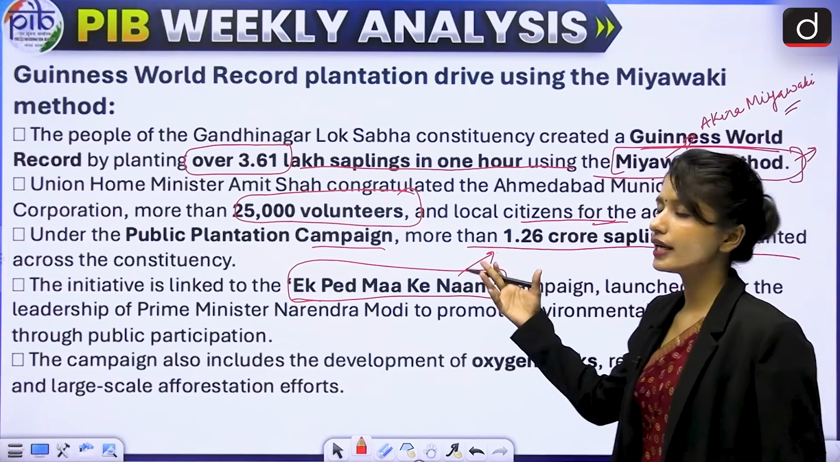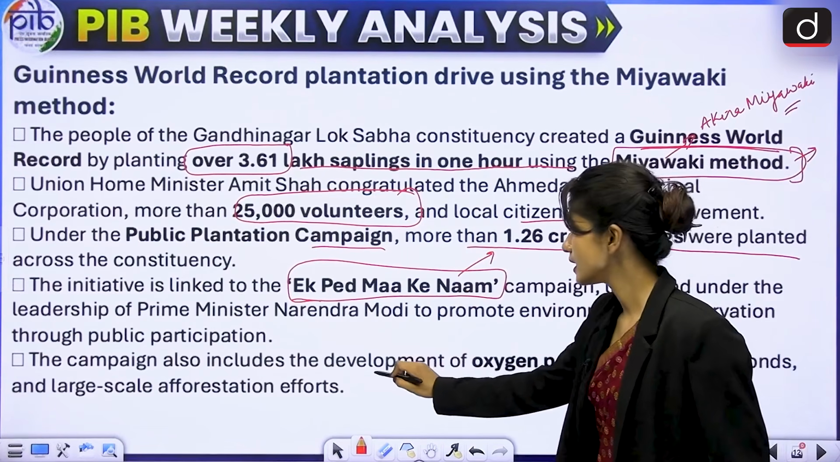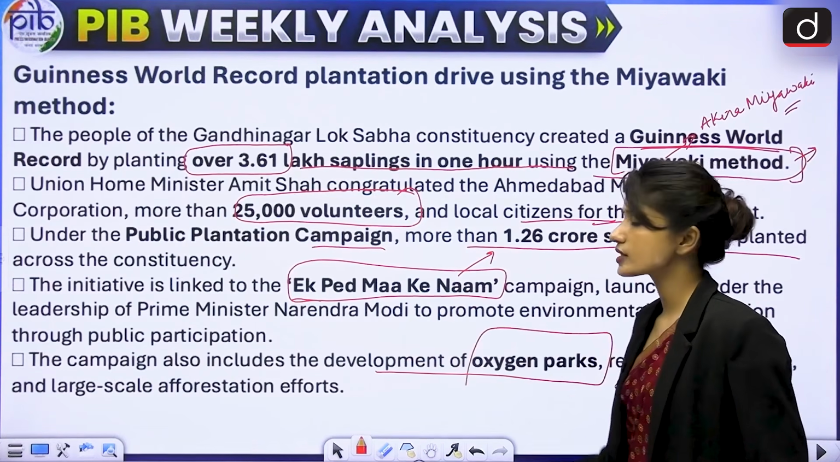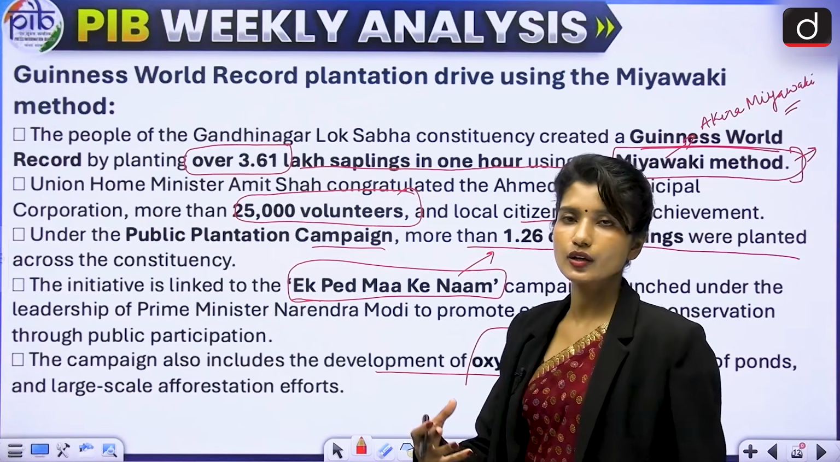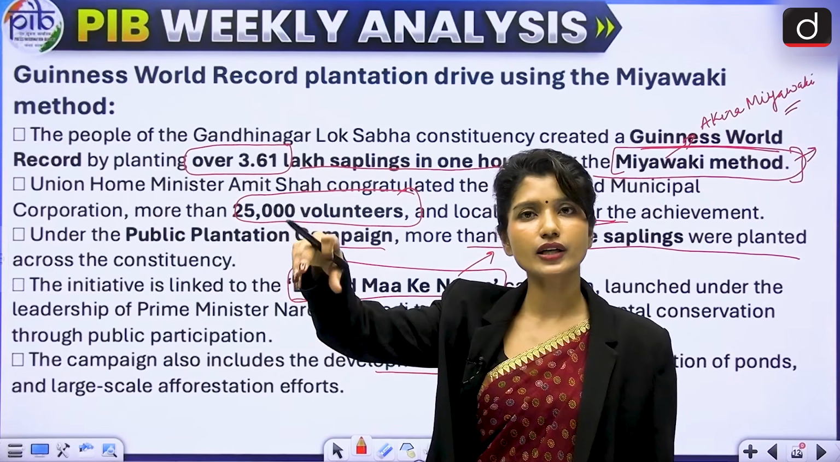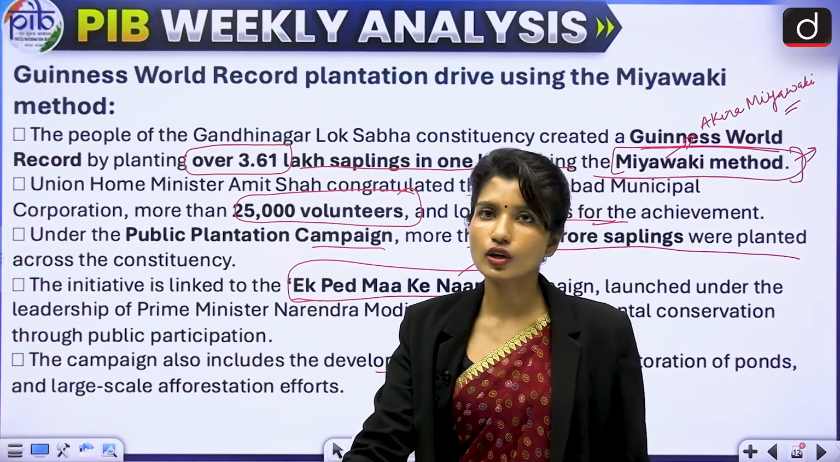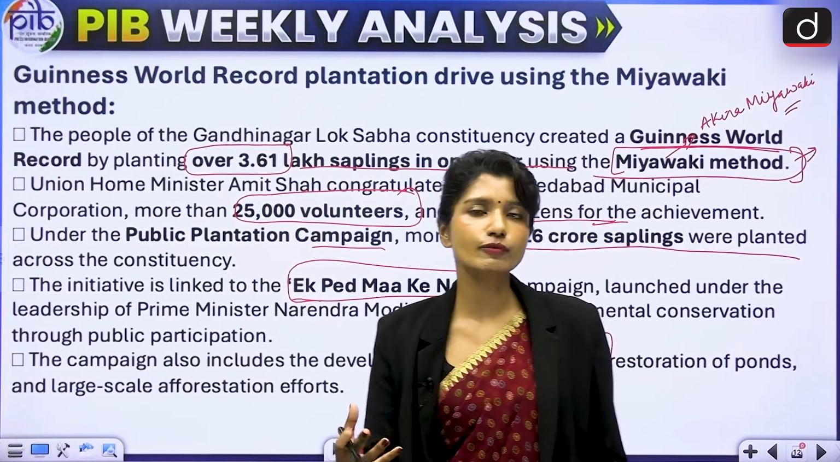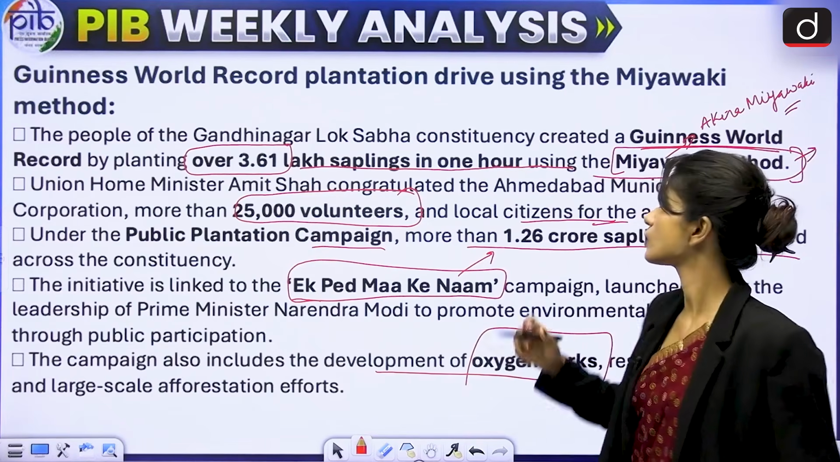Why would it help? It would help because it creates oxygen parks. What are oxygen parks? Especially in the urban areas or in the town areas, there are certain areas, complexes, parks where there are a lot of plants. They are called oxygen parks. Why are they helpful? Because they act as carbon sink. What is carbon sink?